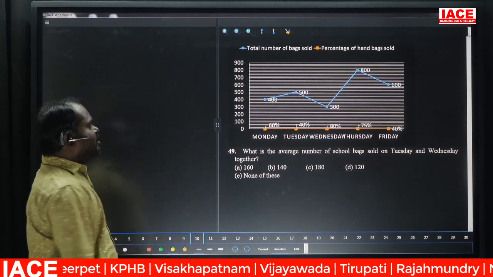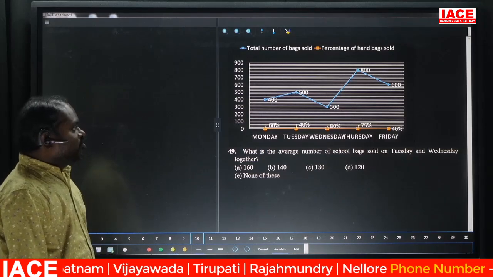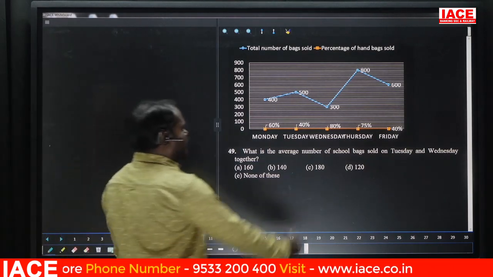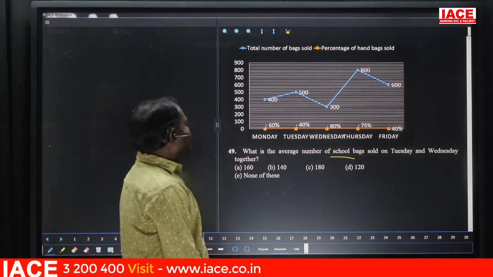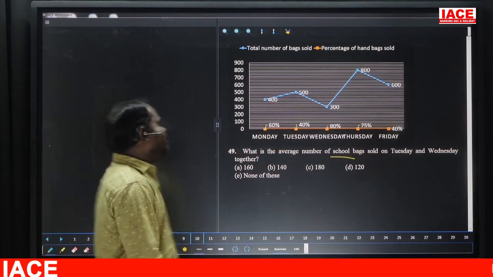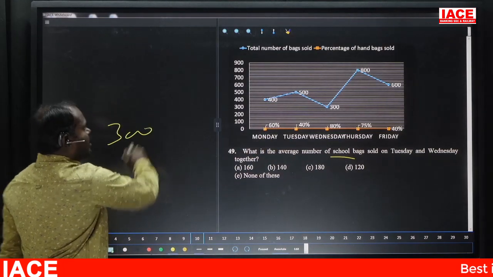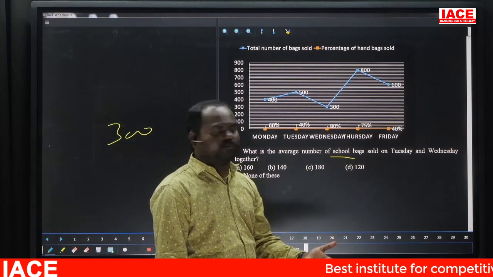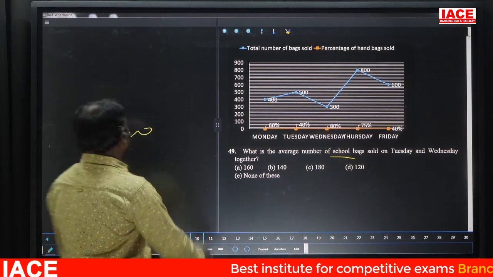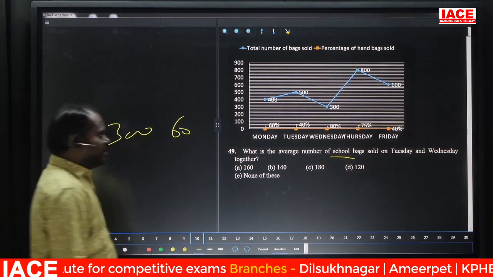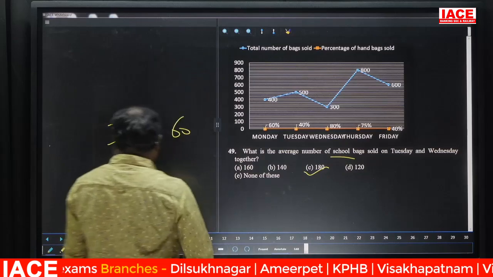49. What is the average number of school bags sold on Tuesday and Wednesday together? Talking about school bags. Tuesday 40% handbags means 60% school bags, nothing but 300. And next Wednesday 80% handbags, 20% school bags, 20% nothing but 60. So overall 360 by 2, nothing but 180. Option C. Next.